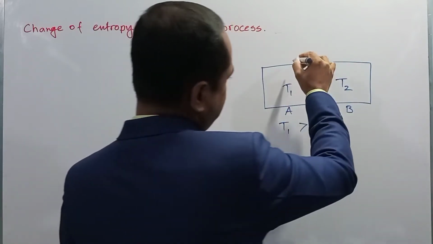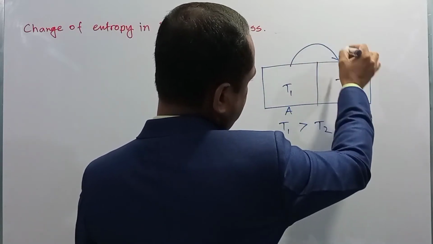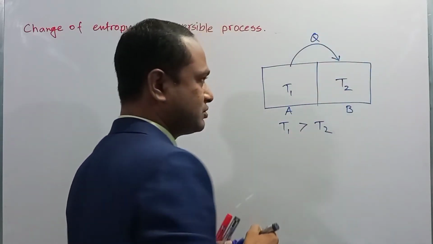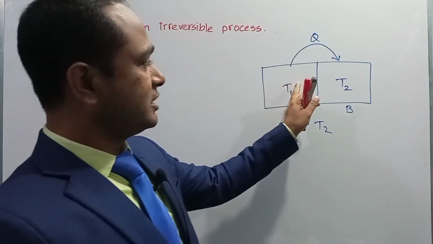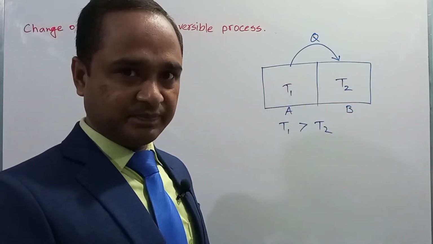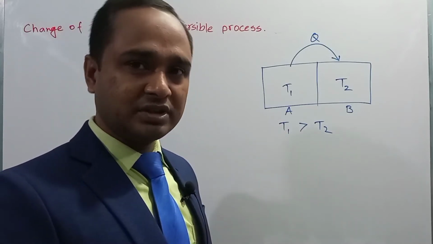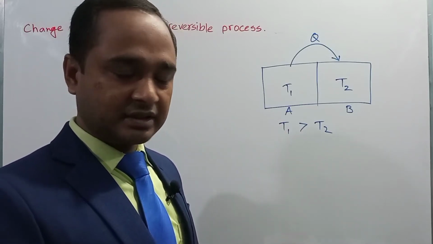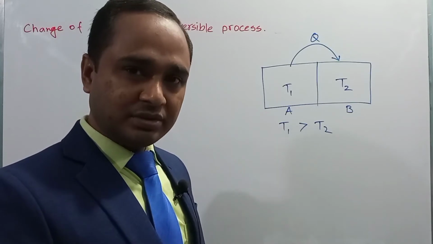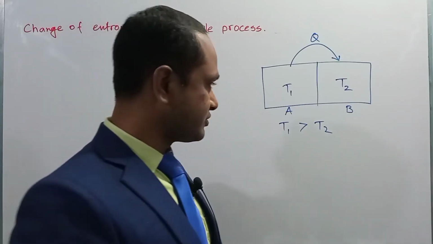If we consider Q amount of heat is transferred from body A to body B, then in both bodies the change of heat will take place. So change of entropy will also change consequently.